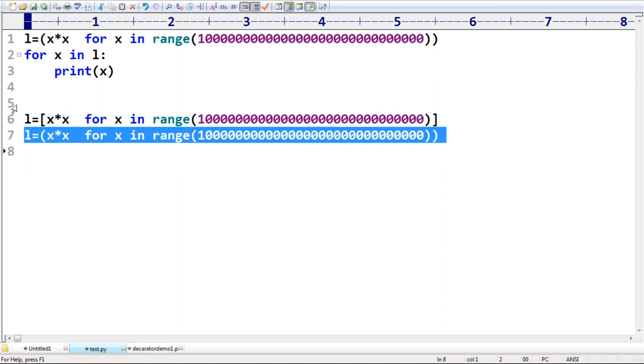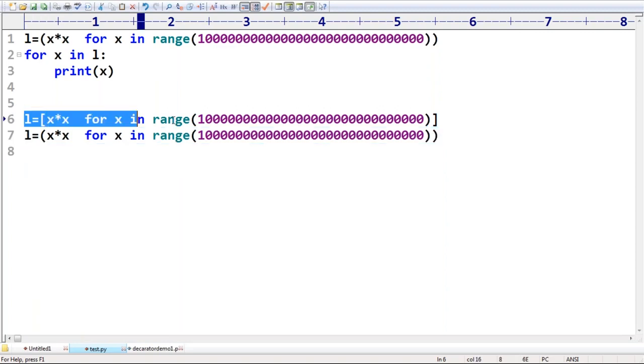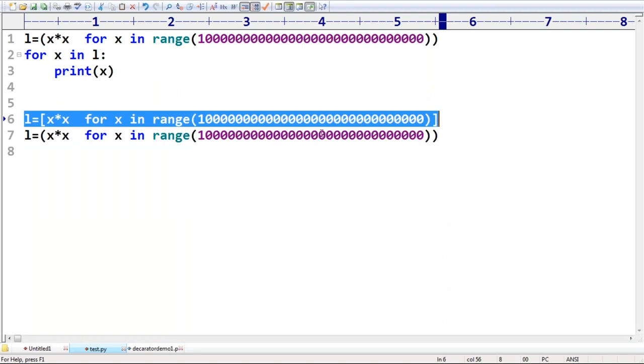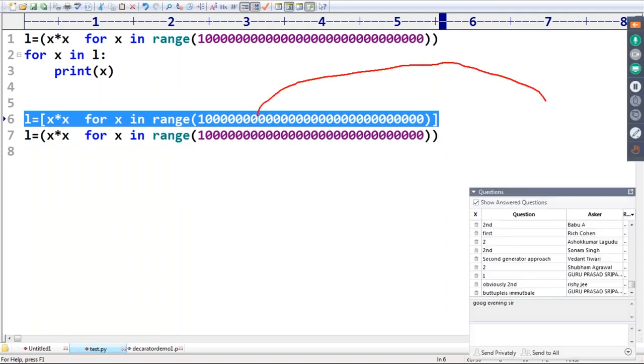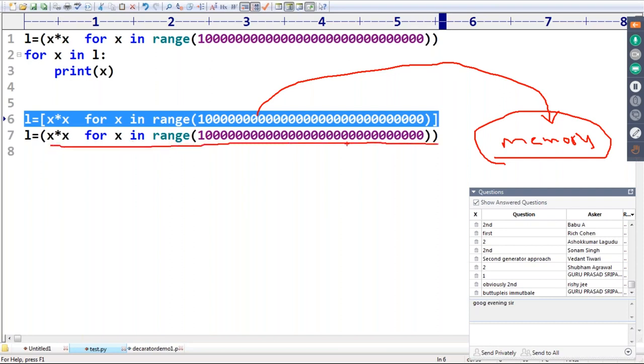The difference is, in the first, the objects will be created and stored in the memory. But in the second case, no object will be stored in the memory.